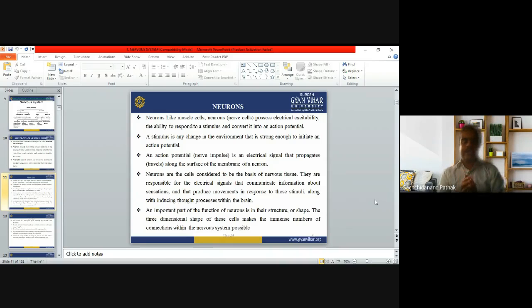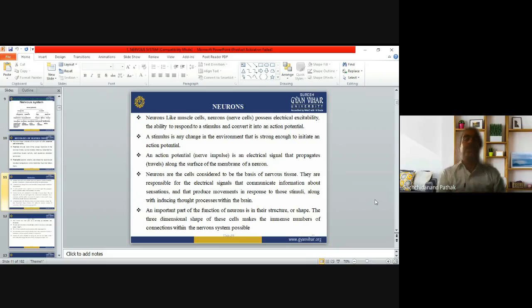Until the electrical excitability is strong enough, it cannot be converted into the action potential. So if you want to convert the electrical excitability into the action potential, you must get strong stimulation. Nerves have the capability to convert the stimulus to the action potential.